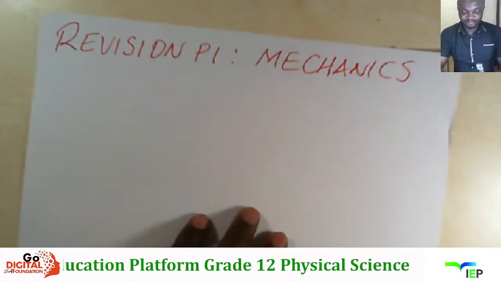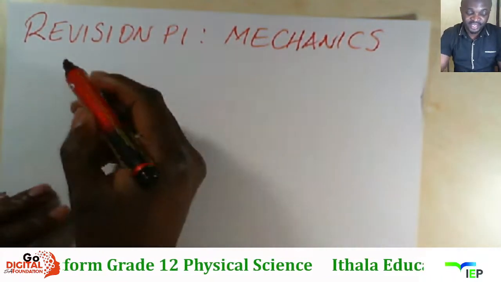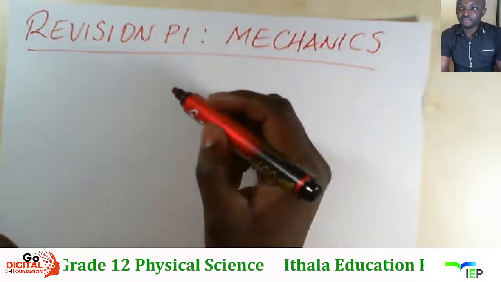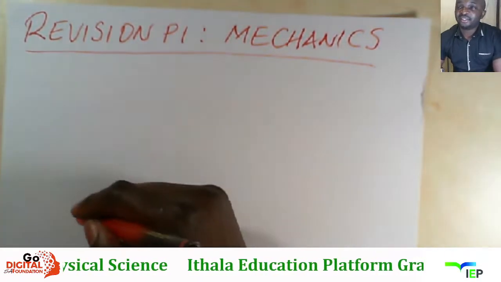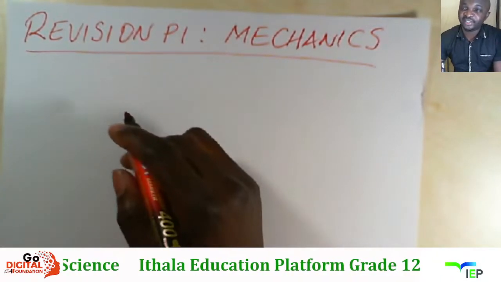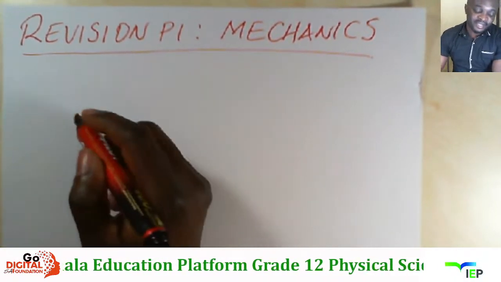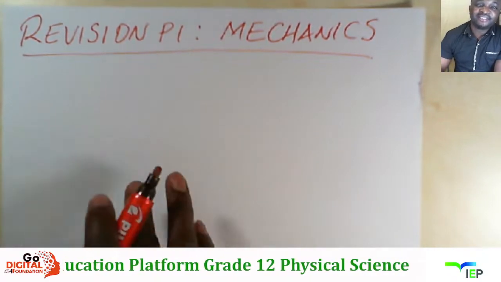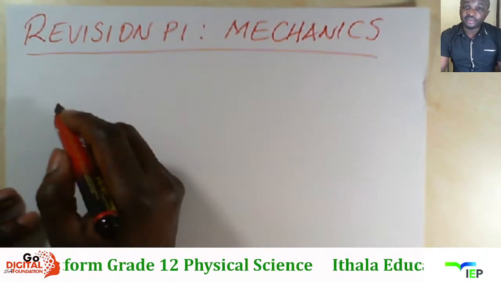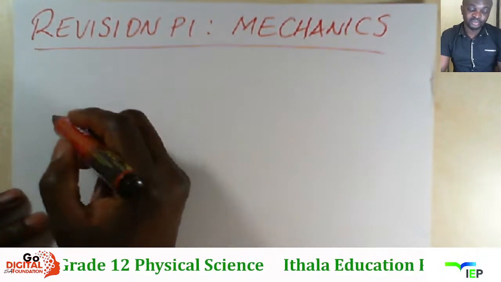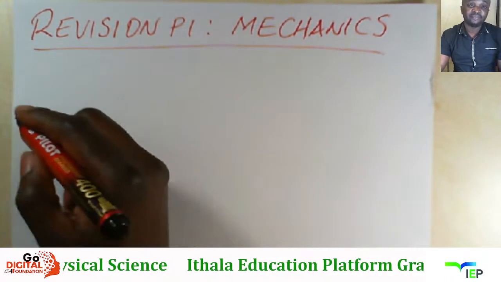Grade 12 physical sciences namhlanje, so it's a revision of paper 1. As to paper 1, unama learning area out of 3, that is mechanics, waves, sound and light, and electricity and magnetism. Kube khona a topic on matter and material, that is the photoelectric effect. Right, so masilibuka paper 1, kumele sibe aware ukuthi inezophuma.